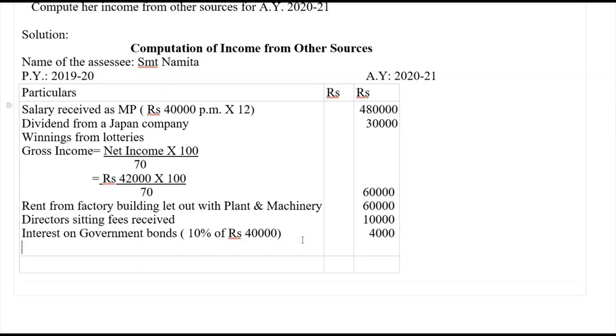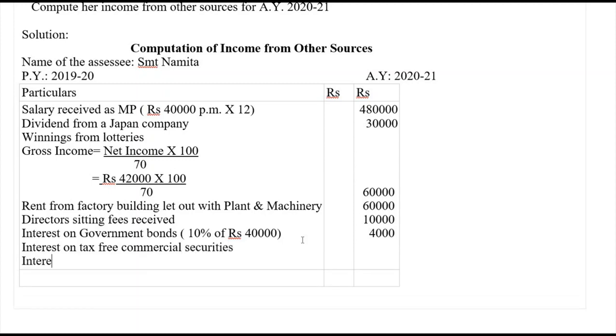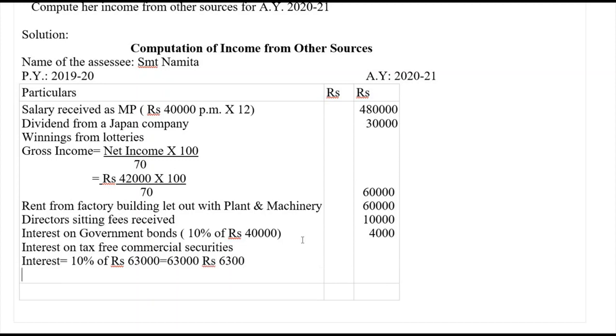Then the next one here, interest on tax-free commercial securities. So interest equals 10% of rupees 63,000, which comes to rupees 6,300.